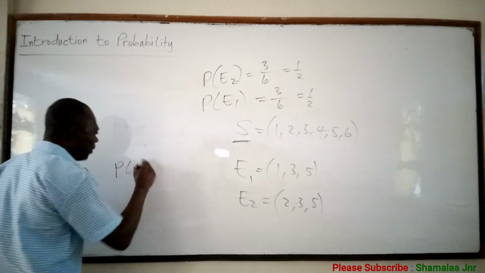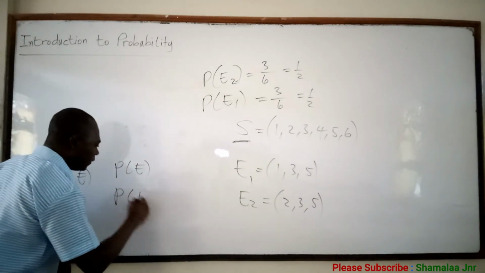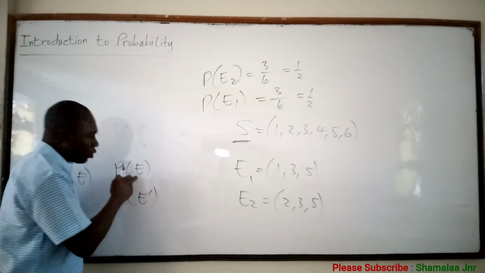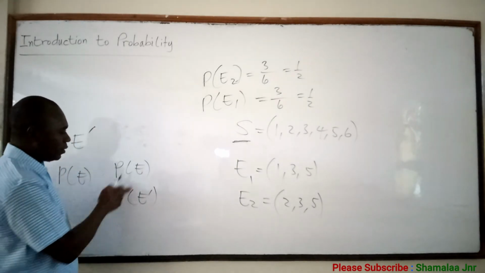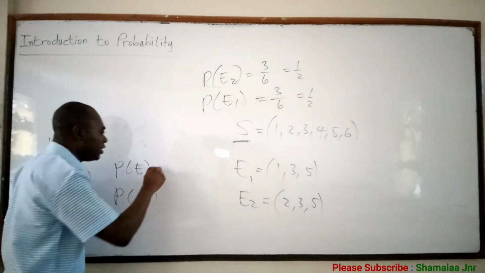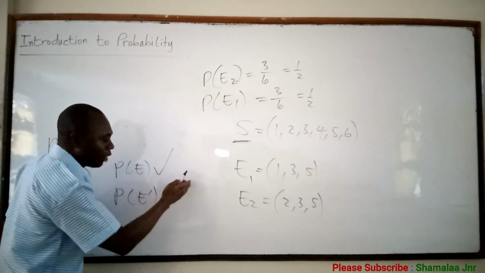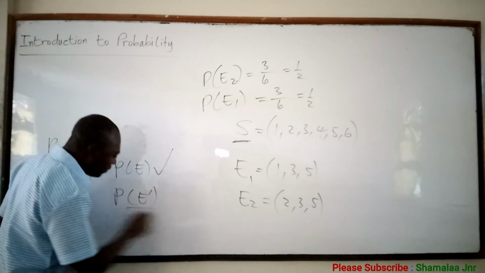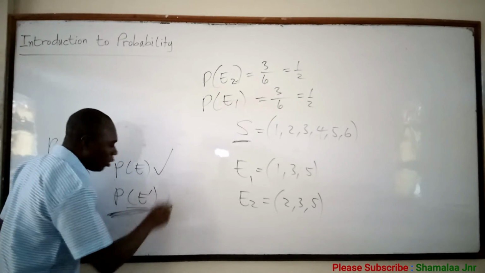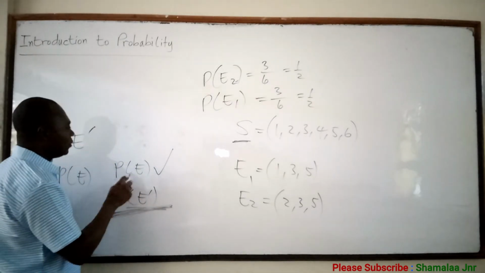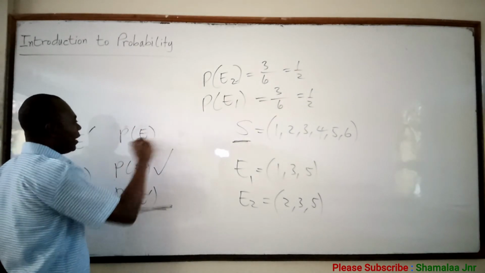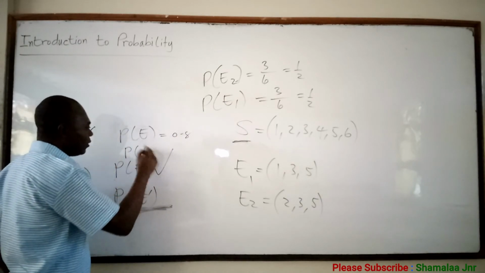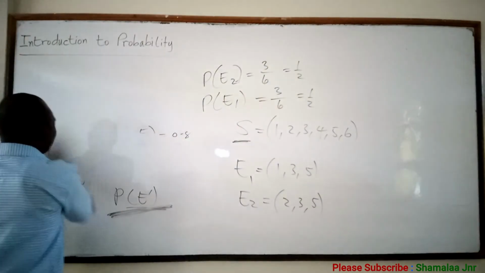If P of E is the probability of E, then when I write probability of E complement, it means the probability of this E not occurring. Do you see it? The probability of the event not occurring. So if this is the probability of the event E occurring, then the probability of the complement of E is the probability that E will not occur. So if the probability that it will rain tonight is given by this one, maybe 0.8, then what is the probability that it will not rain? So that is the complement.